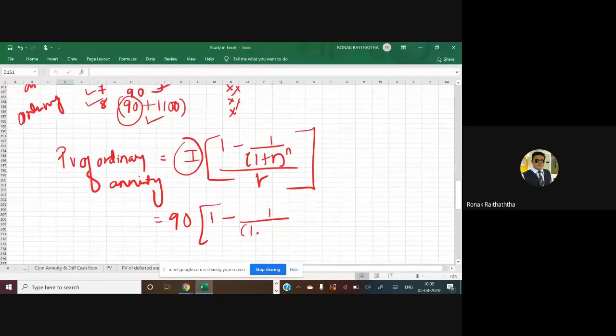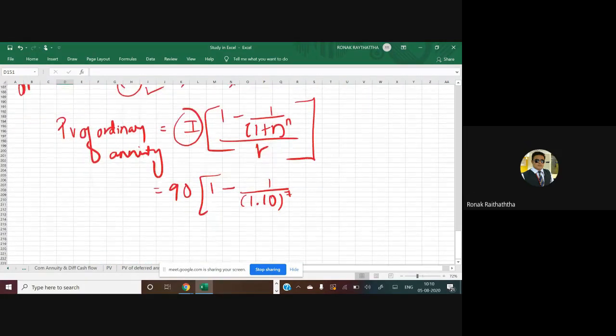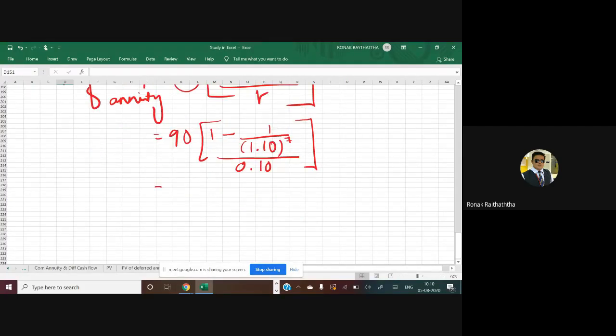So 10% would be 1.10 and raised to n. What will be the n? Can someone tell me how many number of years? 7. Up to this 7 years only we have considered the annuity. Yeah, in year number 8 we are going to do the different calculation. That is to be divided by r. R would be 0.10 again. So close the bracket, solve this out. Let me know the answer, everyone.